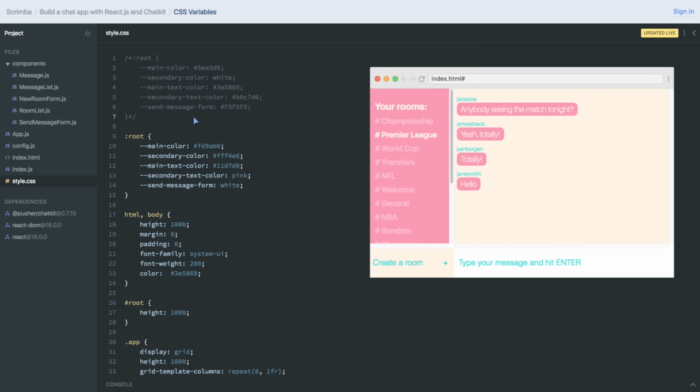So what I want you to do now is go online and find a color palette you like, and try to swap out these here so that you get a chat app which really matches you as a person. However, don't do it in this one. I think you should do it in the fork, where you've also perhaps changed around the layout a little bit. What you will then end up with is something truly unique.